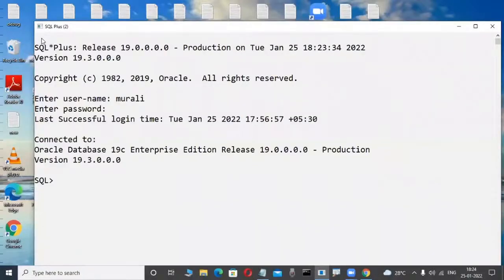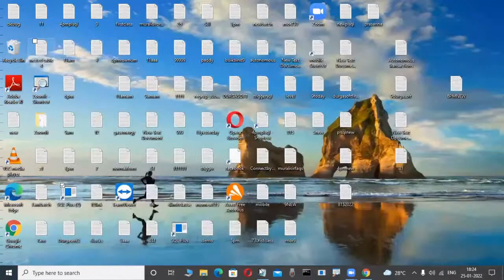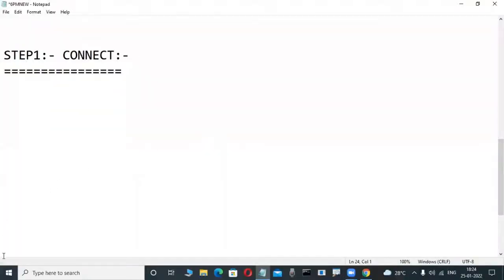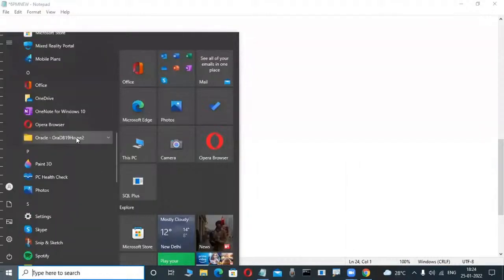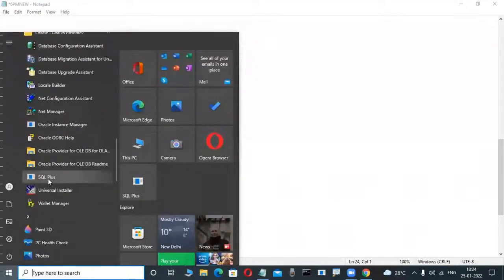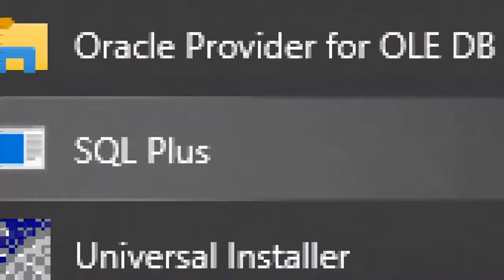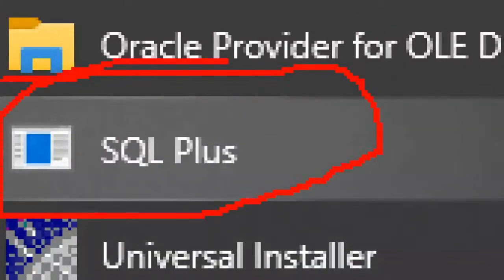Other tools are also there. For knowledge purposes only, Oracle Corporation gives a beautiful diagram through which we are explaining. But for the SQL Plus tool, you are not required to install it. Whenever we are installing the Oracle software, automatically this SQL Plus tool is available. Automatic. This is a default tool, not required to load separately, not required to install separately.